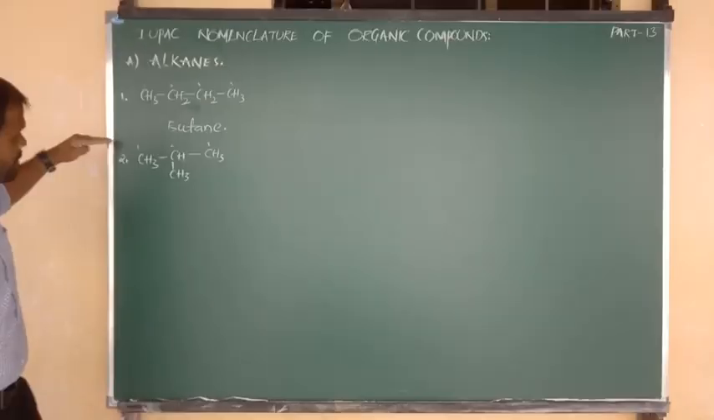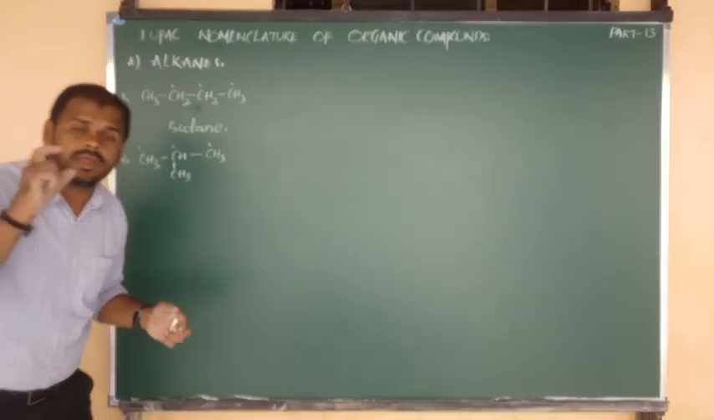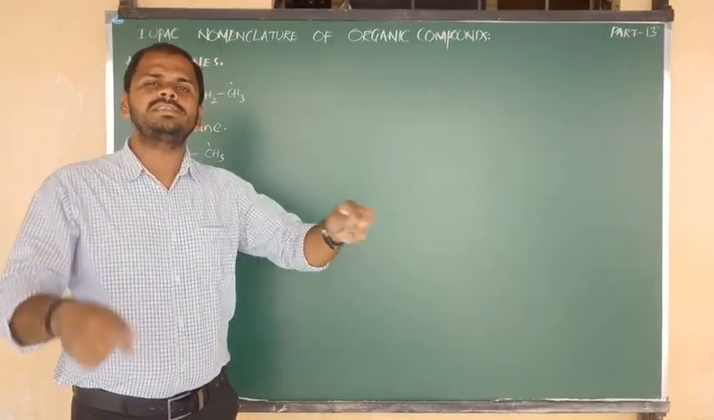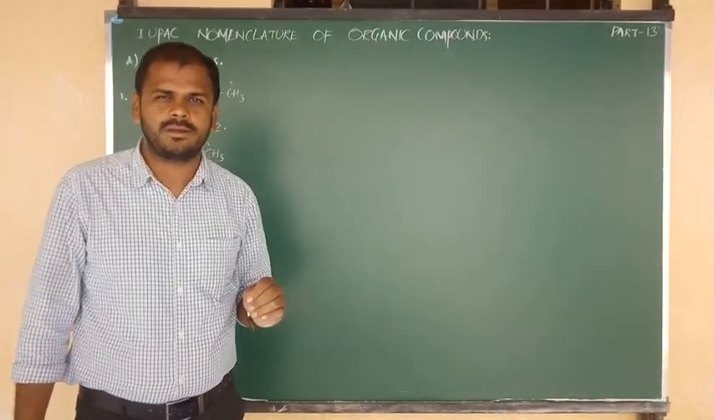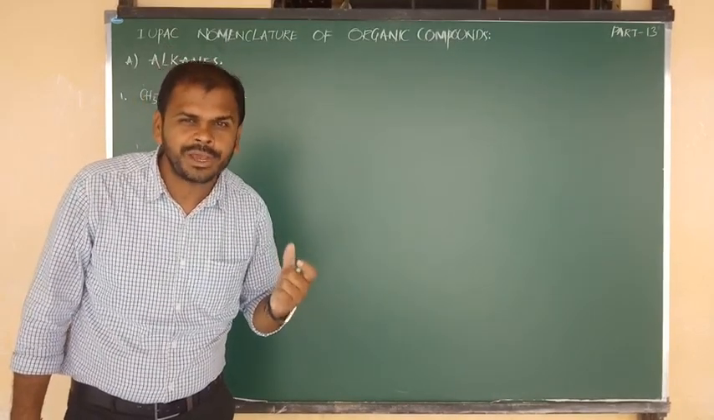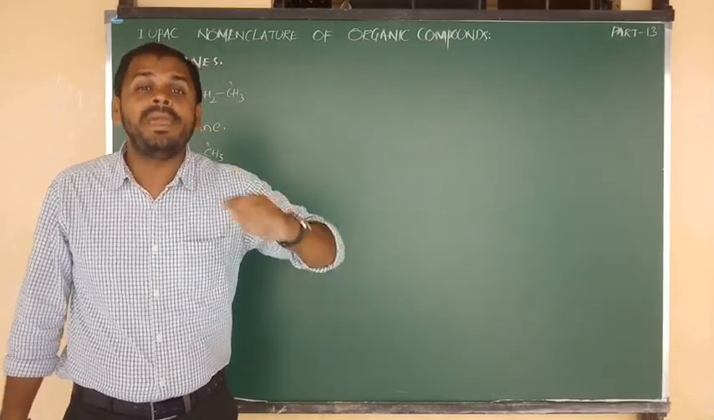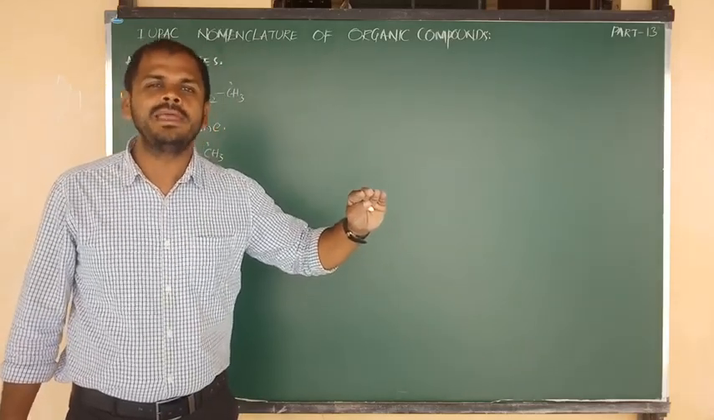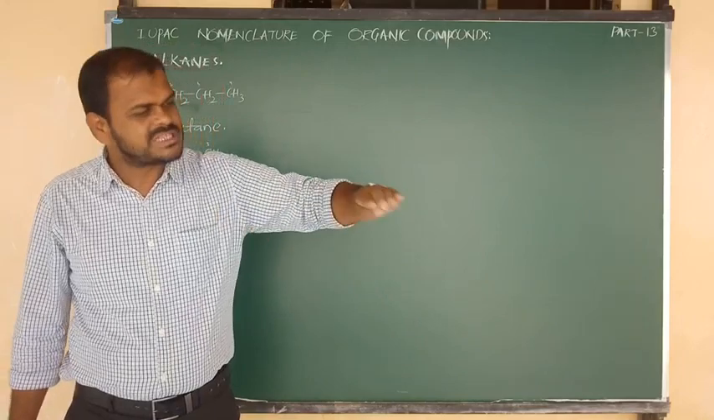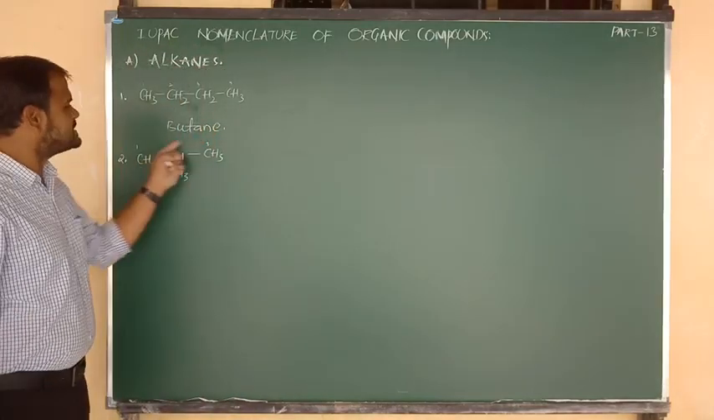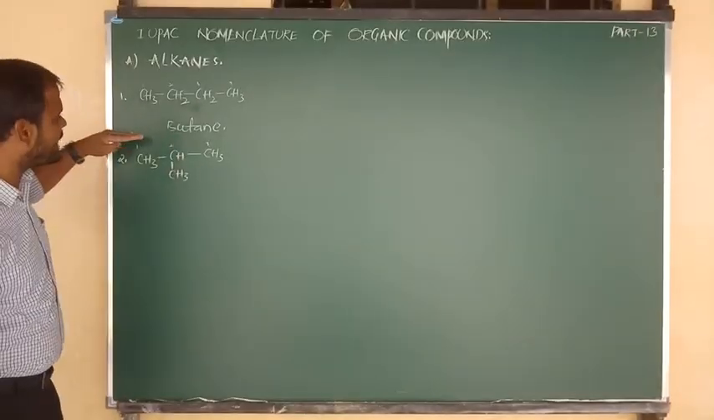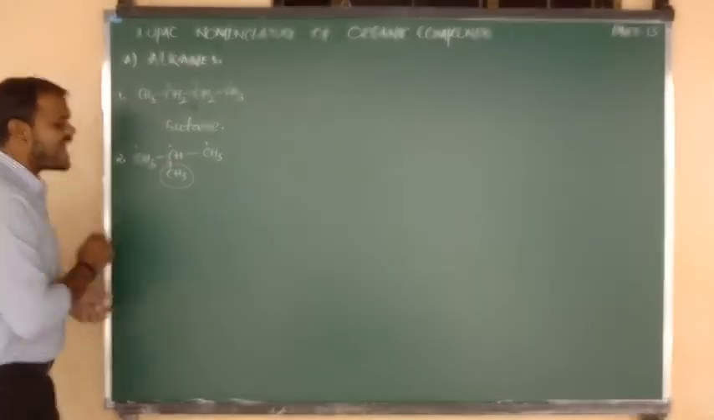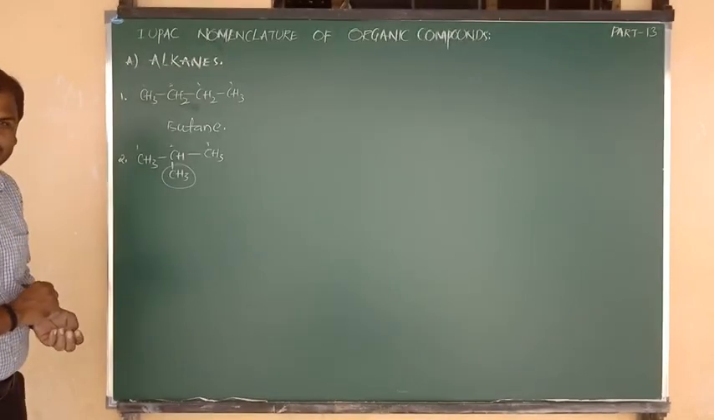So in the main chain, and listen carefully all of you, what is meant by main chain? The chain which contains the maximum number of carbons is called the main chain, and we can also call it the parent chain. So this is the parent chain. How many carbons are there in the parent chain? 3 carbons are there. And the other carbon is going to act as the side chain.